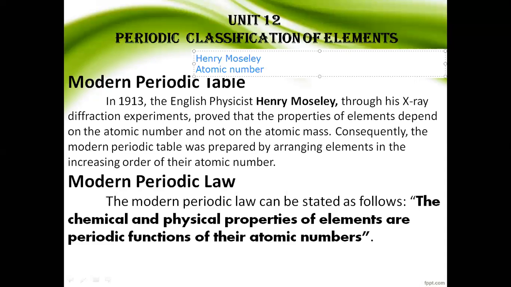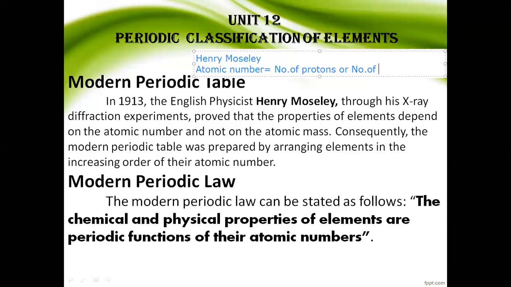So, atomic number means the number of protons or the number of electrons.